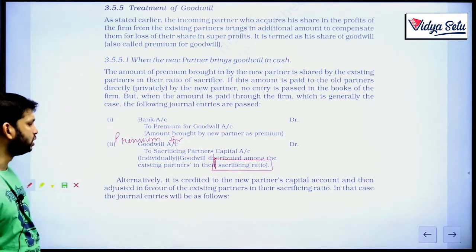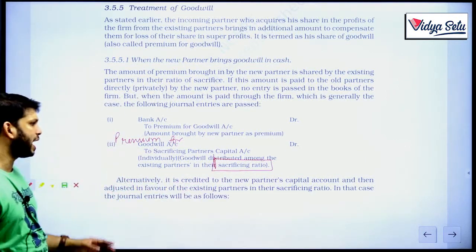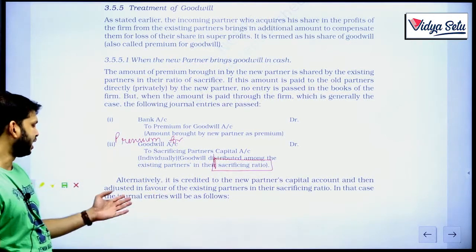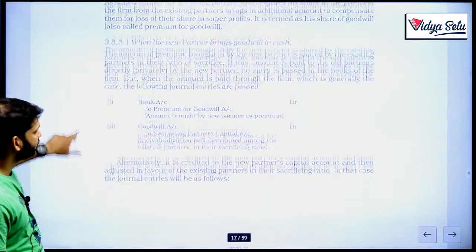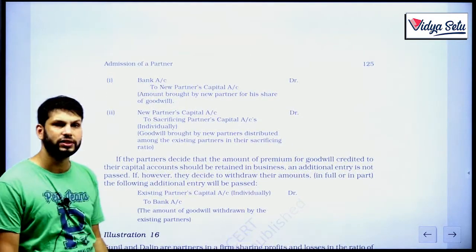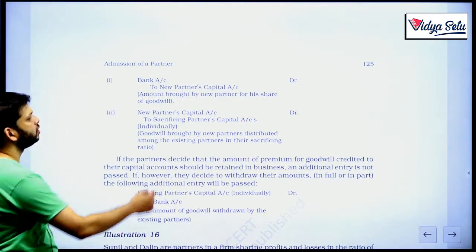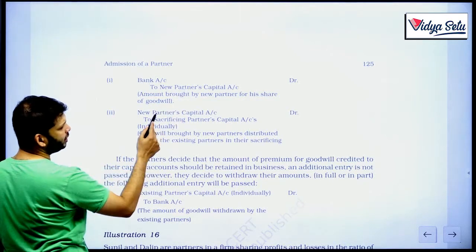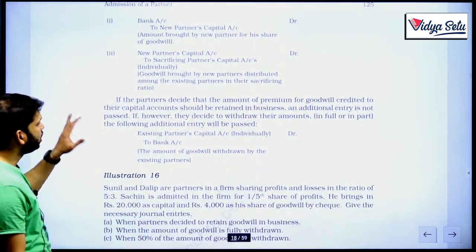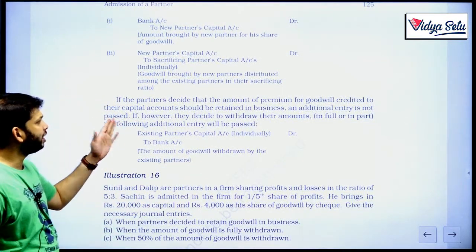Either we can do this, or alternatively it is credited to the new partner's capital account and then adjusted in favor of the existing partners in their sacrificing ratio. In that case, the journal entries will be, first of all, bank to new partner C, because it is the money the new partner is bringing. So bank account to new partner's capital, and then the same new partner will be debited and sacrificing partners will be credited.